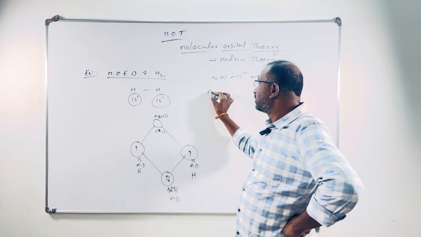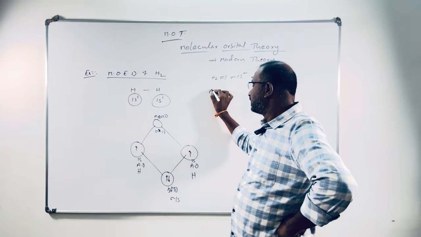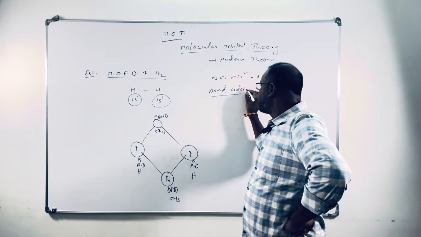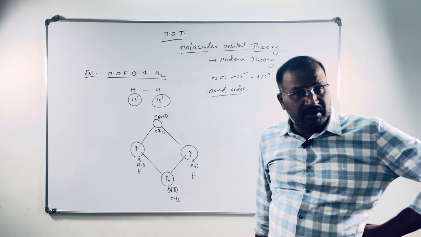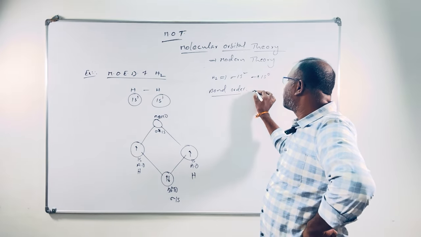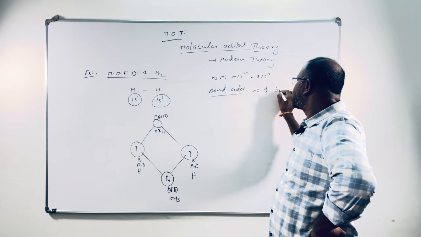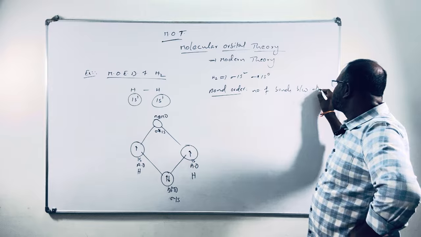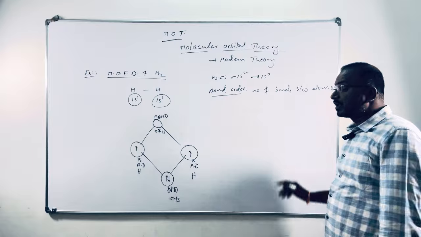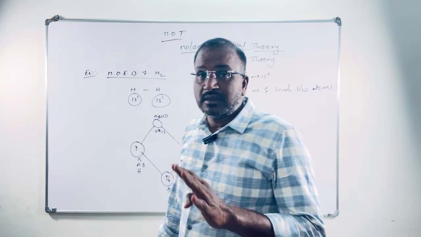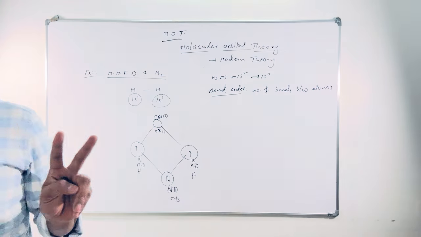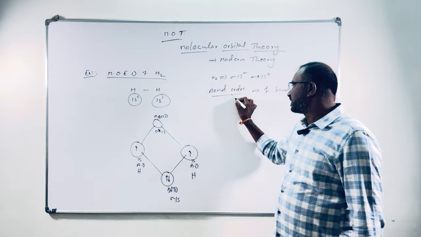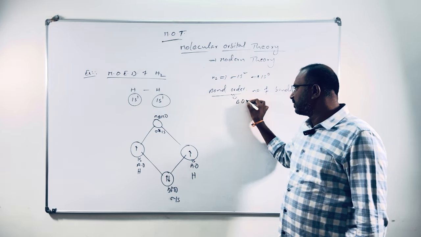Then we have to write the bond order. Please remember bond order. Actually, bond order means what? Number of bonds between atoms. Number of bonds between atoms is called bond order. How many bonds are there between two atoms is the bond order. That is calculated by a formula. We can say bond order simply as BO.